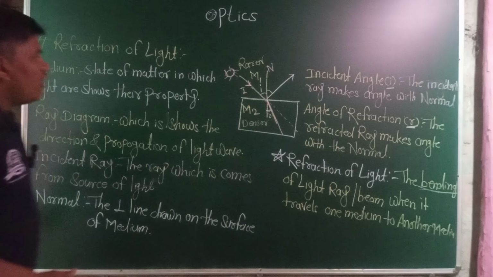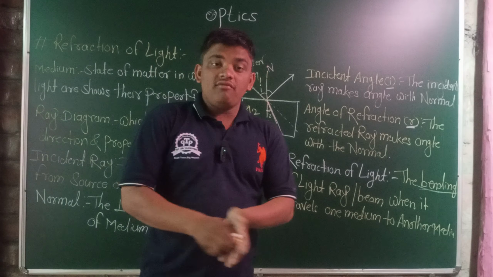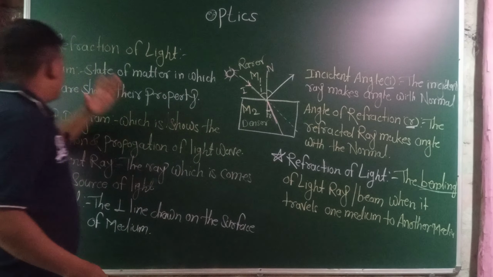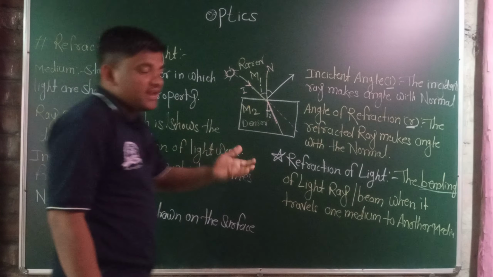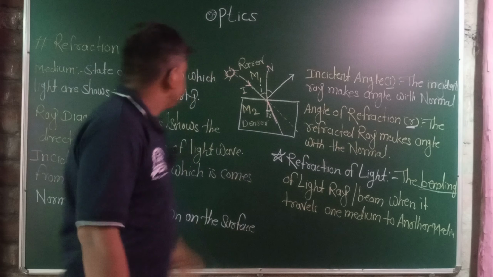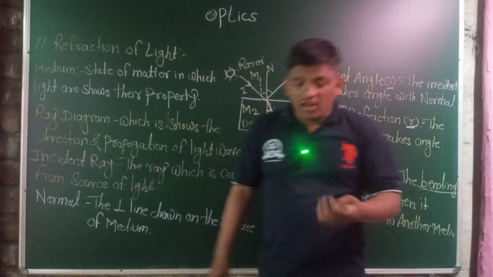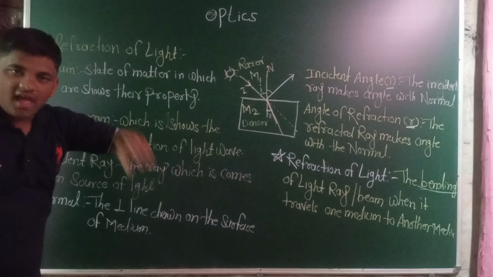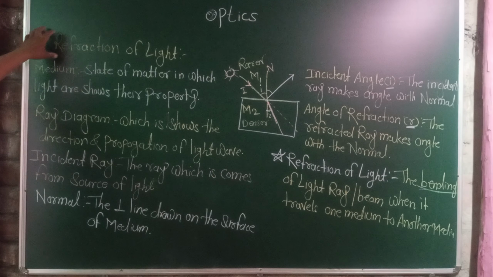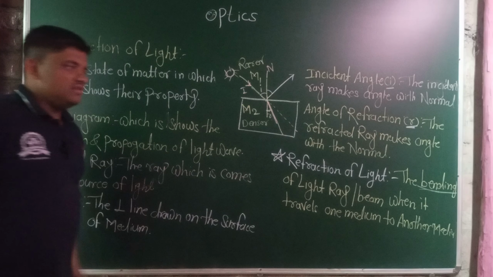Before writing all these portions, let's revise what we discussed. What is optics? Optics is the branch of physics which deals with the conditions, properties, and characteristics of light. Light has several properties: scattering, dispersion, interference, polarization, refraction, reflection. These are all properties of light. In this lecture, we are discussing one of the simplest properties of light, that is the refraction of light.